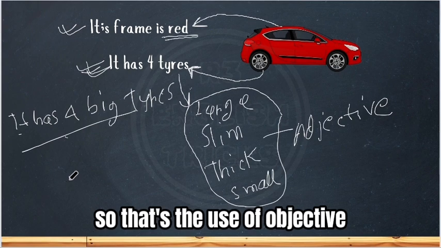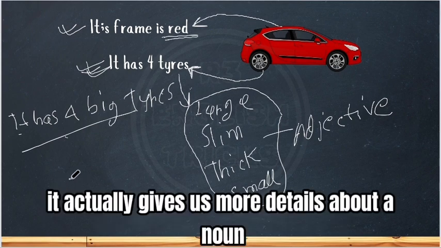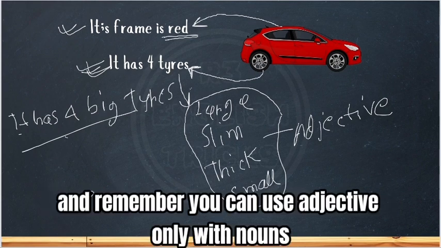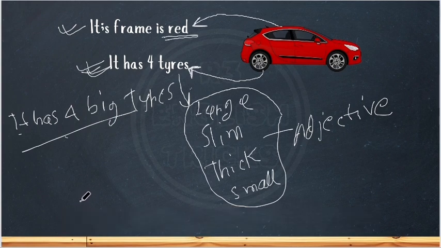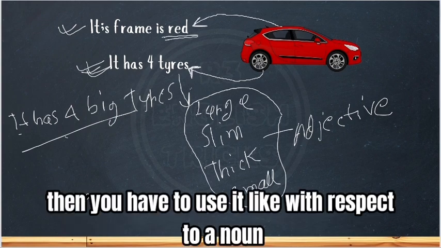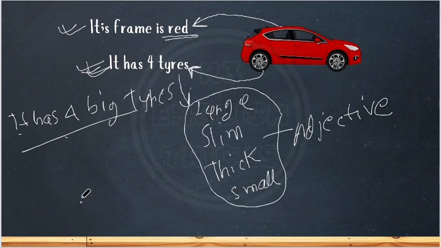So that's the use of adjectives. It gives us more details about a noun. And remember, you can use an adjective only with nouns. You cannot use it with anything else. If you want to use an adjective, you have to use it with respect to a noun.